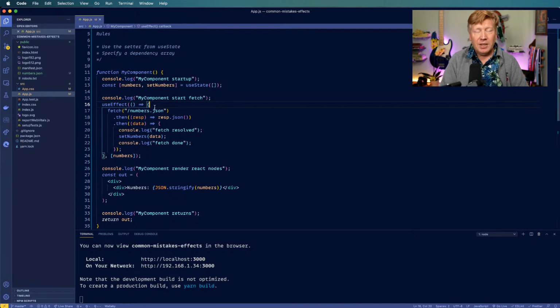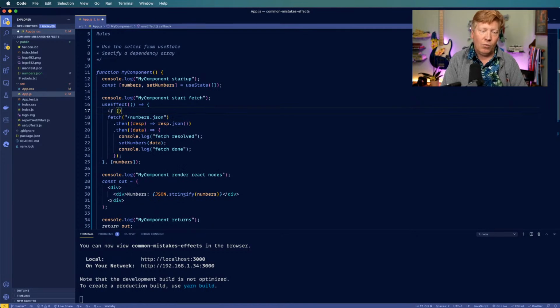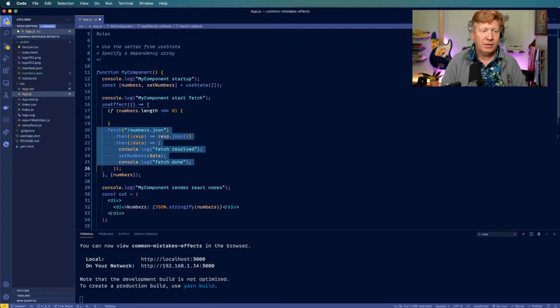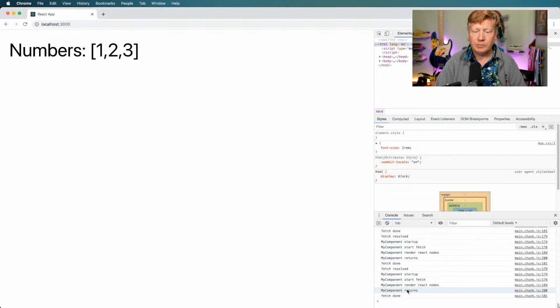Now, if you wanted to keep numbers in here, the safest way to do that would be to check, well, what am I actually getting back? Or should I run this fetch? And you could say, well, cool, fine. I can see if the numbers' length is 0. In that case, I'm going to run the fetch. Like that. Let's try that out.